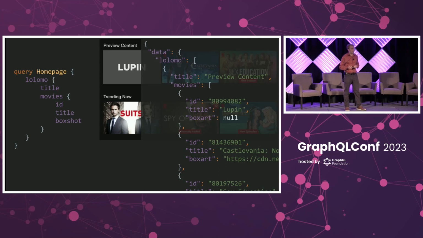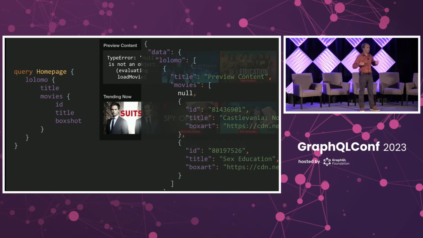But it's not going to be a null. And so instead, it bubbles up. This bug in our image service gets coerced into a null. And then it bubbles up so that the whole movie becomes null. And so now, poof, no more Lupin, sorry.